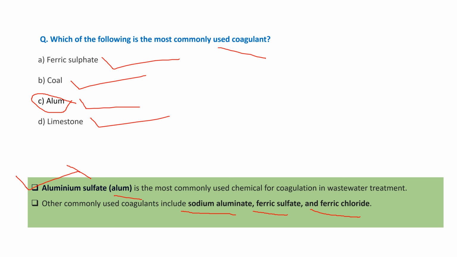So we will check the examples. Ferric sulfate, we are not using the ferric sulfate as a coagulant. Coal, we are not using as a coagulant. Limestone, we are not using limestone as a coagulant. So the right answer is the alum or aluminium sulfate.